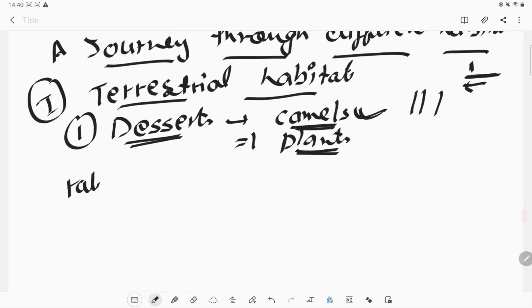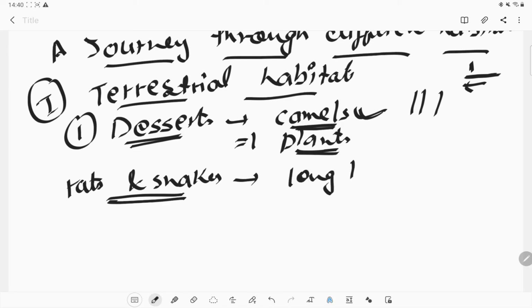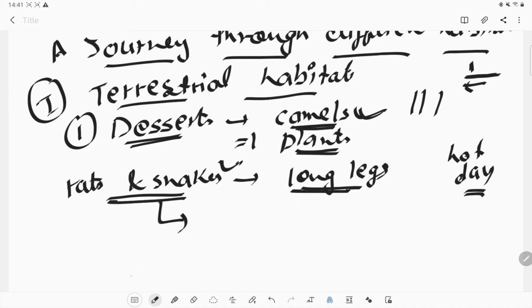But what about the rats or snakes present there, how can they live? They do not have long legs. So how can they survive and protect themselves from that hot day? To survive, they need to stay away from that heat.